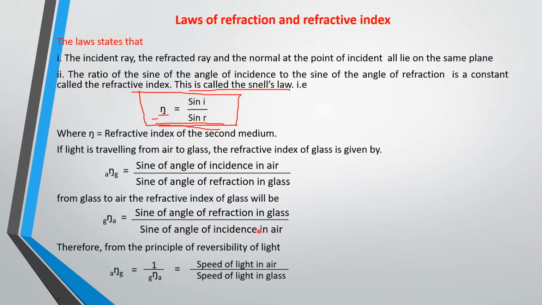If you look at these two equations very well, you see that one is the inverse of the other, and this is equal to the speed of light in air all over the speed of light in glass. So this is how these equations are related to one another. When you start to apply them to solve problems, you will have a clearer and better understanding of these equations.